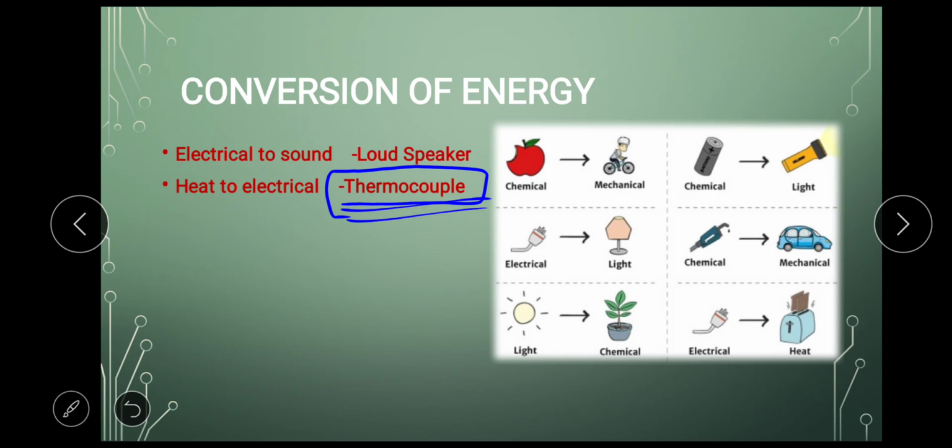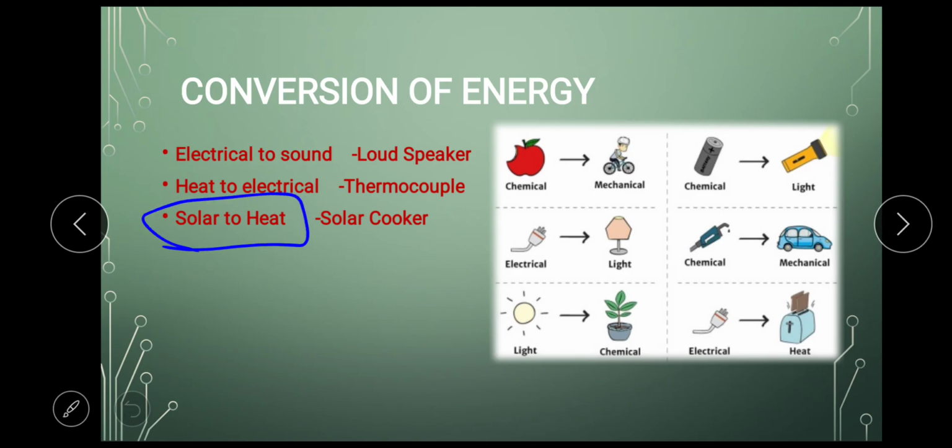It is a special device which if we apply heat to this device, it converts that heat into electricity. Okay, this is a special device which converts heat into electricity. So you must remember this, learn this. Next is solar to heat. Solar cooker, it takes sunlight and it converts it into heat to cook our vegetables.